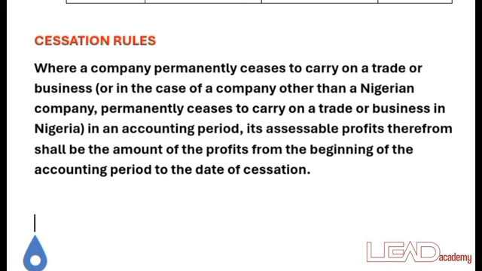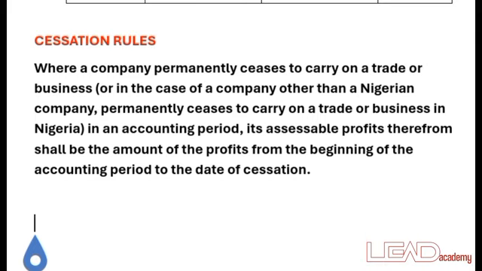In a case whereby a business ceases to exist, that business must pay tax on the profit it made before it stopped a trade or business.